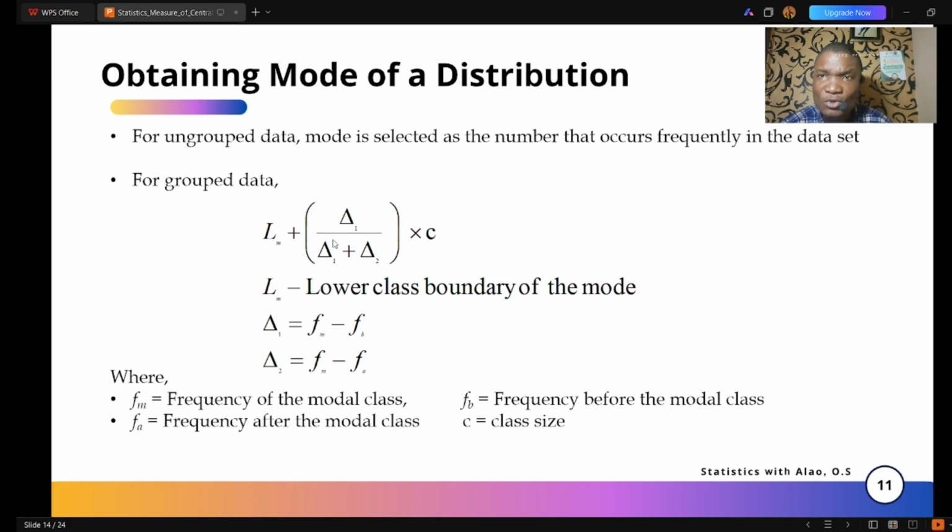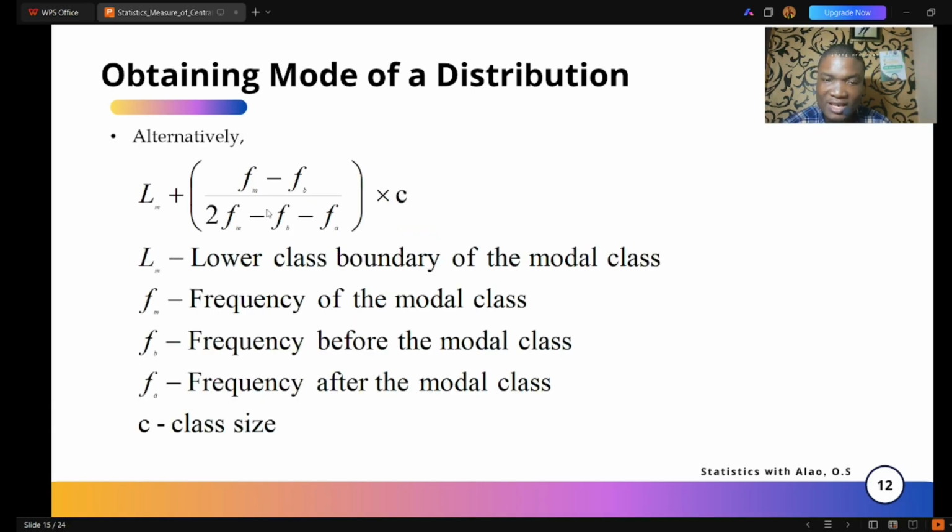However, if you don't want to go through the route of this particular formula, there's also an alternative formula that you can work with, as displayed on the screen. If you don't like change 1 and change 2, you can use this one.